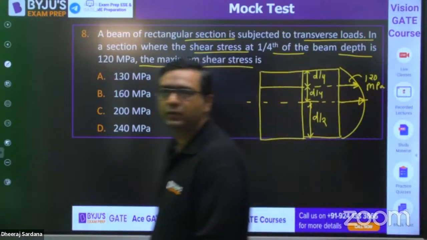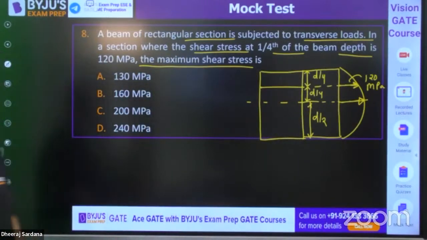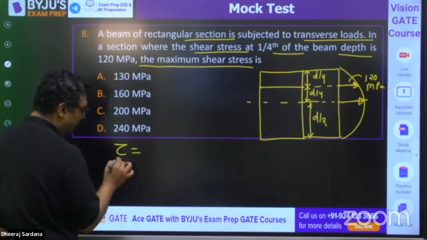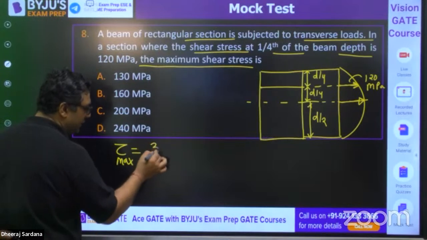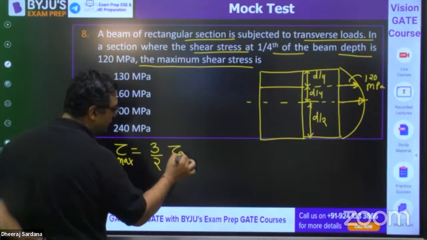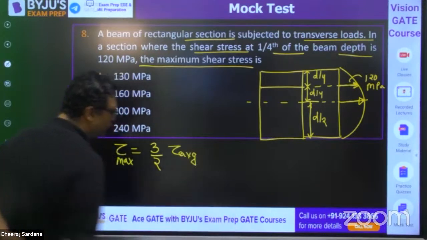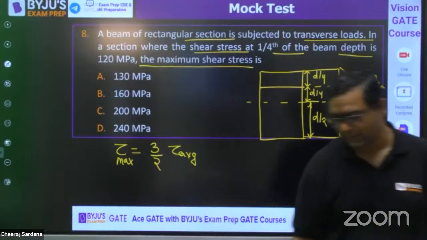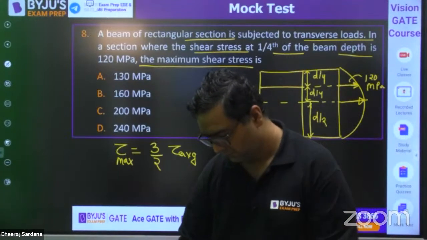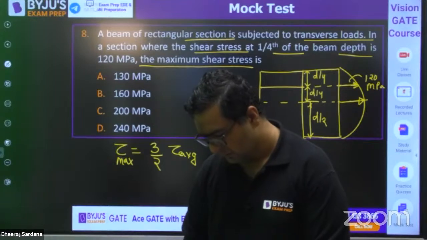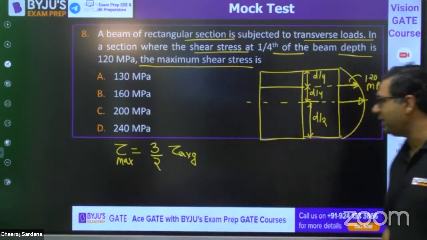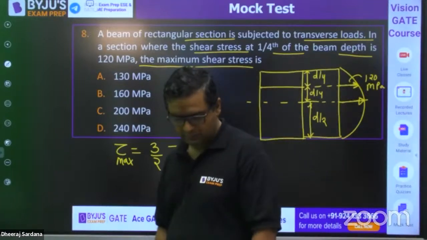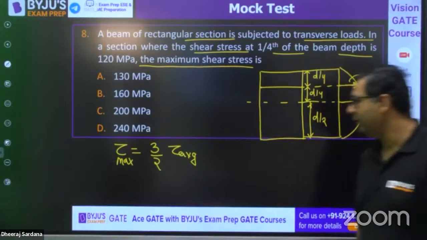Okay, no issues, guys. So here the maximum shear stress for a rectangular section is 3 by 2 of tau average. So, guys, just solve it and tell me what would be the right answer for this one.